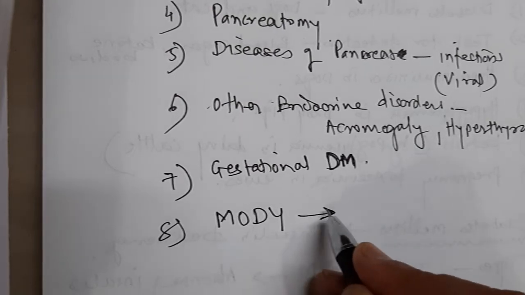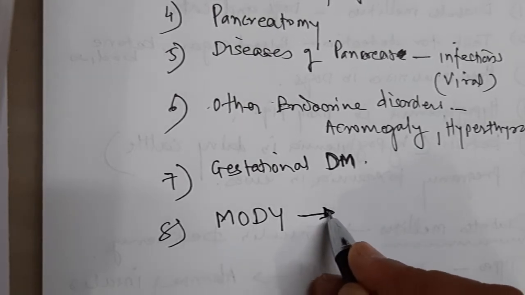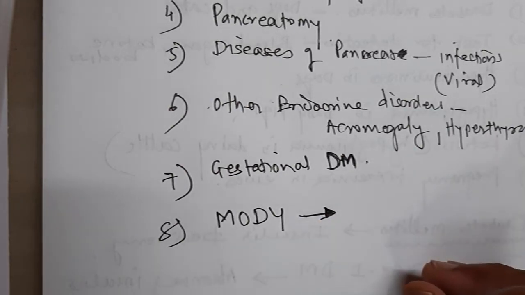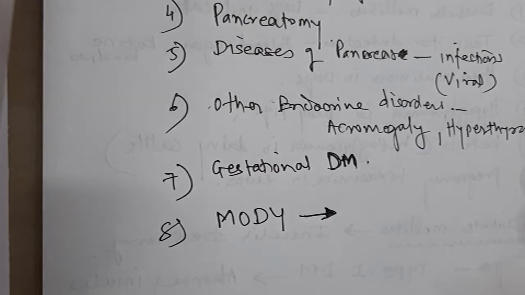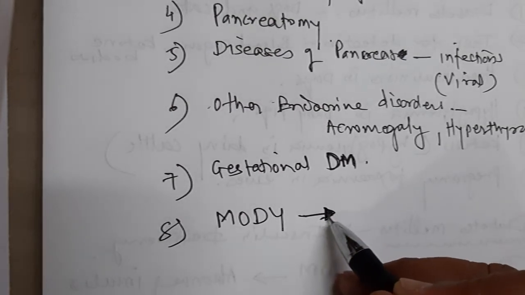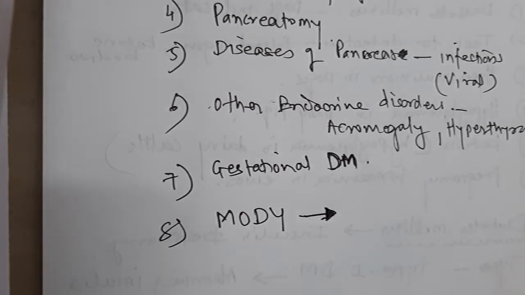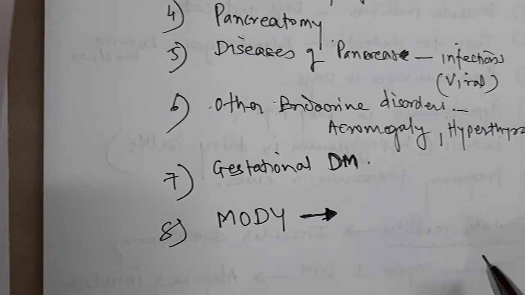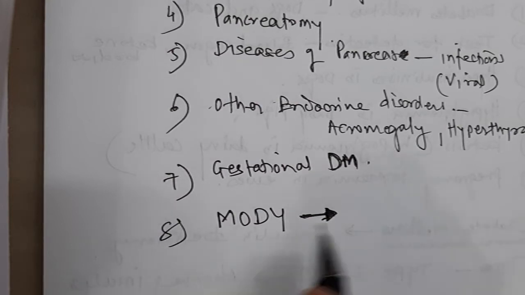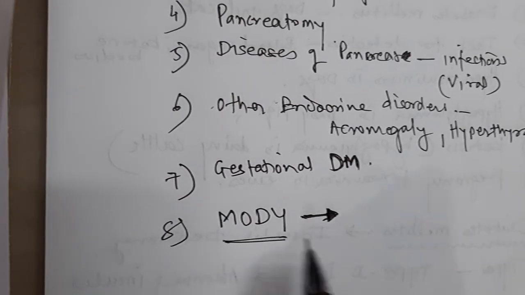This condition is generally seen in young human beings, male or female, who develop it at a younger age, around 20 to 25, and then there is beta cell destruction as the age advances. This beta cell destruction results in diabetes mellitus.